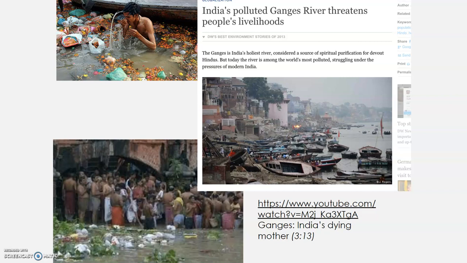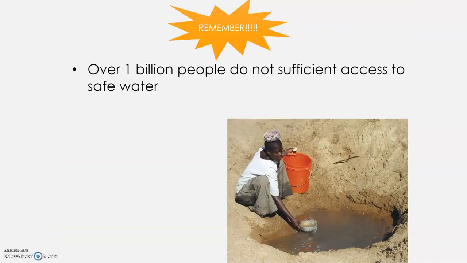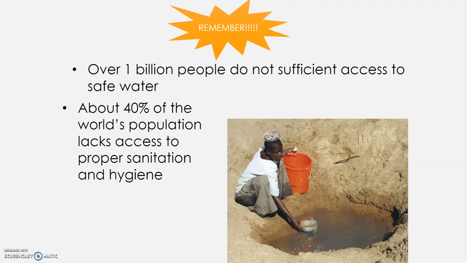And just looking at some examples of polluted water and the quality of life in other parts of the world, which definitely impacts the transmission of pathogens. So remember that over 1 billion people do not have sufficient access to safe water. That's significant. That's significant in our current situation. And about 40% of the world's population lacks access to proper sanitation and hygiene. 40%.